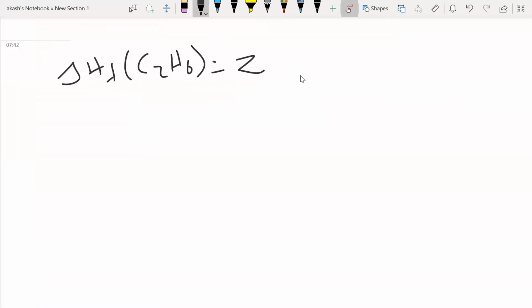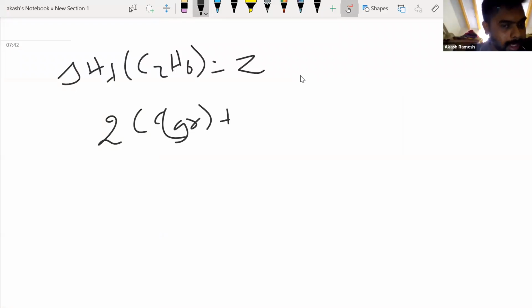Can you tell me what will be the equation for this? Is it 2 carbon graphite plus 3H2 gas gives C2H6, enthalpy of formation equal to Z? Wonderful. Yes, correct. Very good, Bhavadharini. So yes, exactly what she told is the answer.